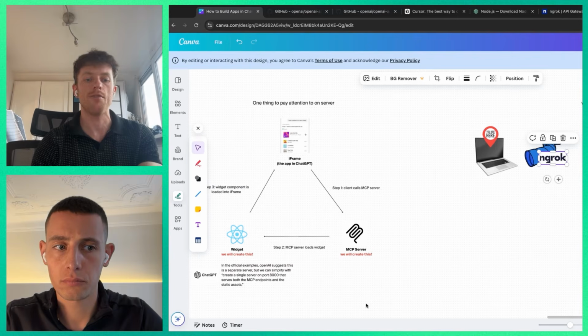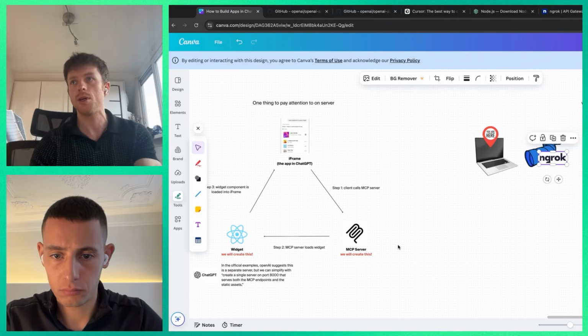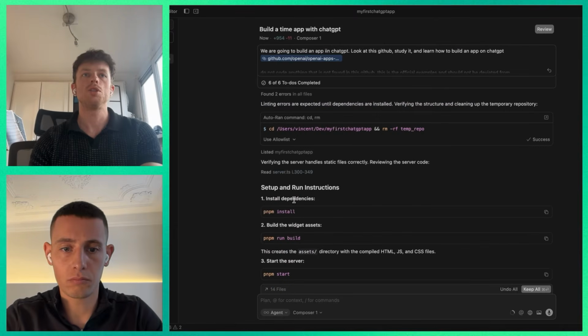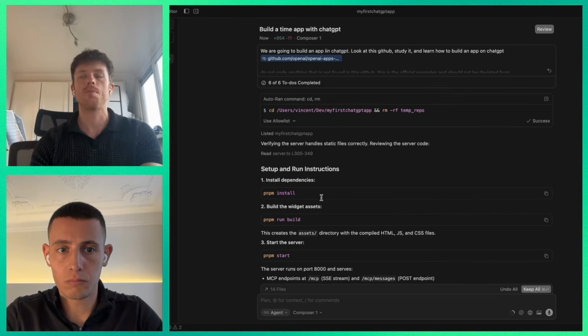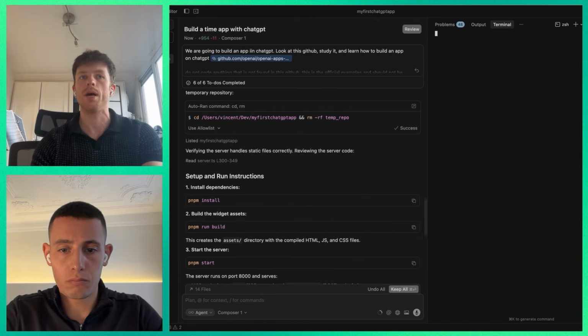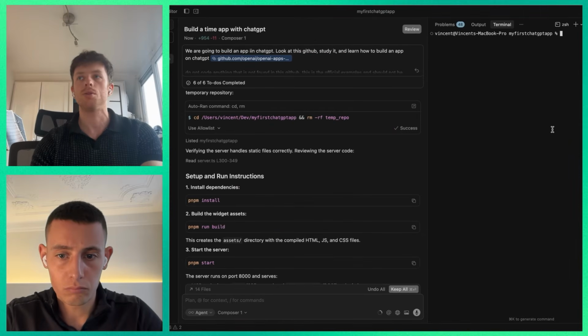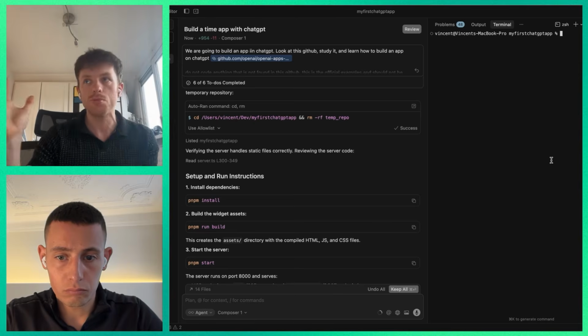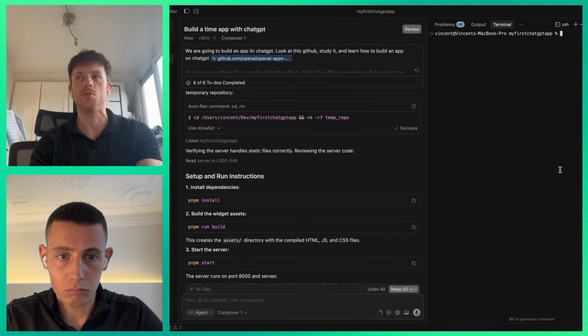And then after we have built it and run it, two separate commands, and done this, we'll be ready to connect it to ChatGPT. But when you see something like this, instructions, and it starts with pnpm, this is a terminal command. I'll show you how it's done. Don't run away just yet. We're going to go to this toggle panel, and here it opens, it doesn't look like much, but this is a terminal.